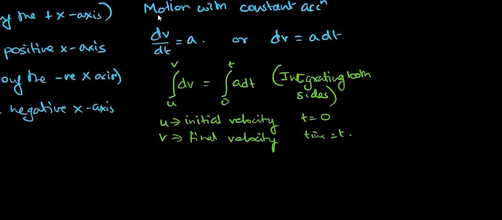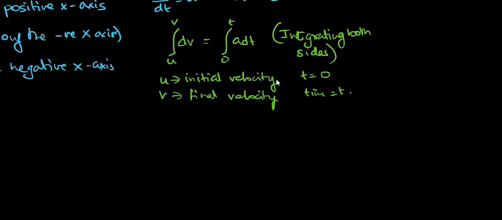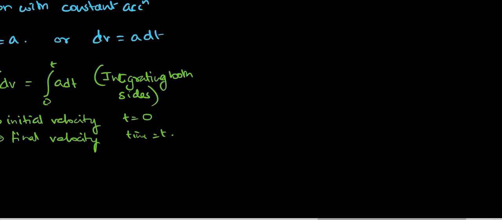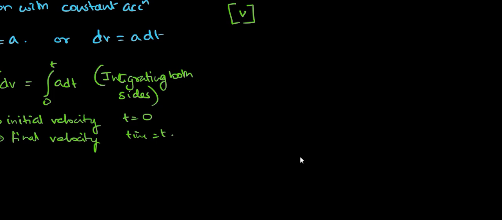So what we have here is between the limits of u and v. So here we have v between the limits of v and u, which should be equal to a, and this will be t. If we integrate dt, it's going to give us t, between the limits of t and 0.